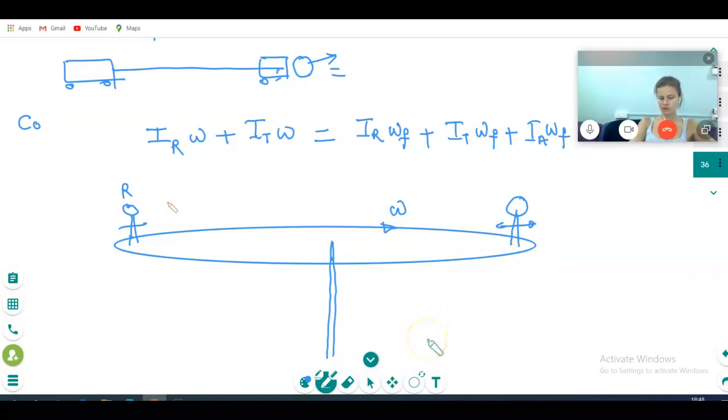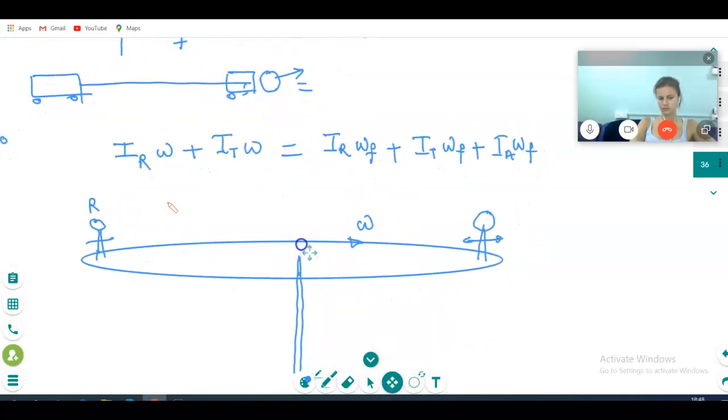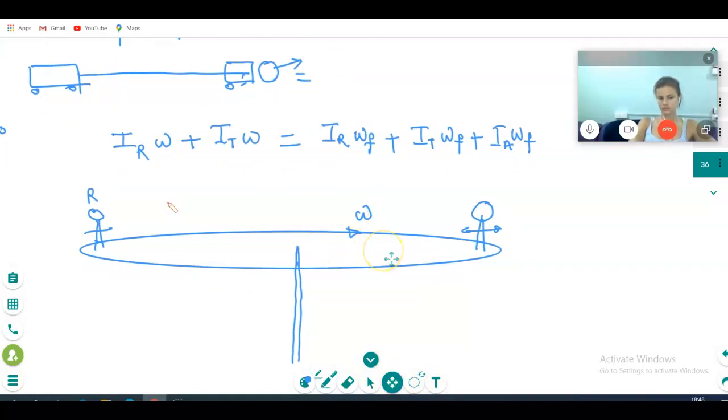I think I need to see some questions, so I can see how to use it. Once you understand the theory, you can do any type of question. I am teaching in lessons. Right now, don't bring questions into your mind. Please see my experiment first, how we are going to apply it. Now we can write the conservation of angular momentum.